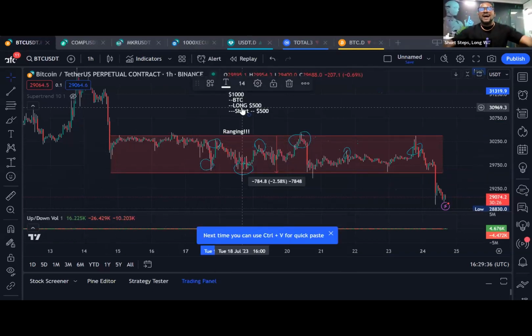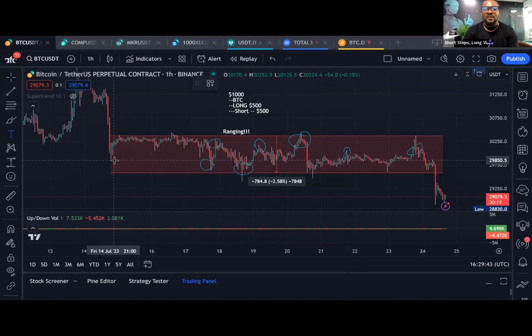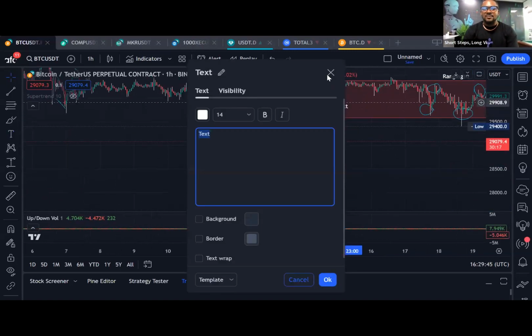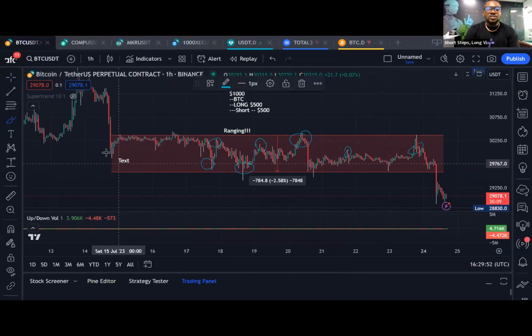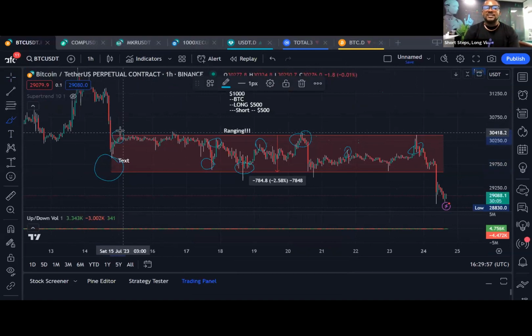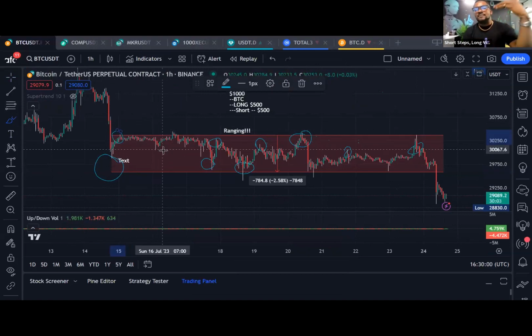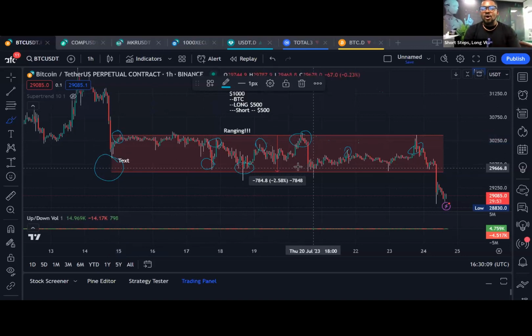Let's say a market is ranging like this market for the past 2 weeks. This is what is going to happen: your short bot is going to take profit around here. At the same time, your long bot is going to take profit around here. Now, as the market re-enters again, your short bot is going to take profit around here. Your long bot is going to take profit around here. Your short bot is going to take profit around here. Your long, and so on. This is how your bot is going to be functioning.